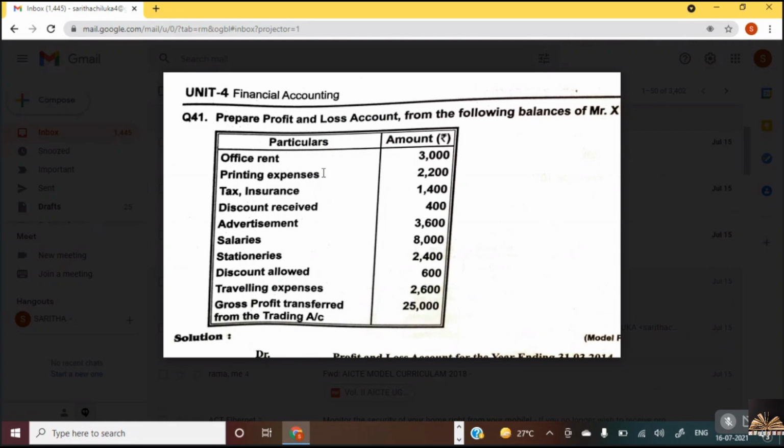Expense. To office rent 3,000. Take it in the debit side. Expenses would be taken in which side? Debit. Debit side. So, to office rent 3,000.